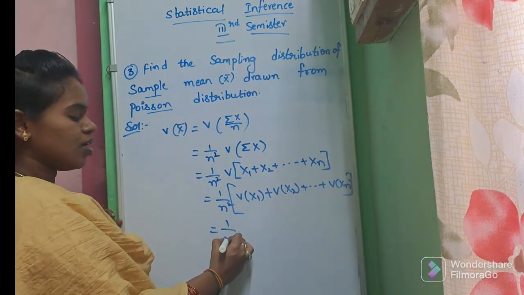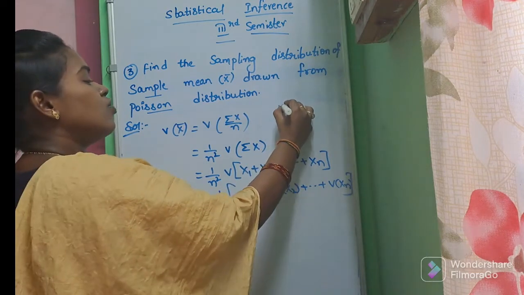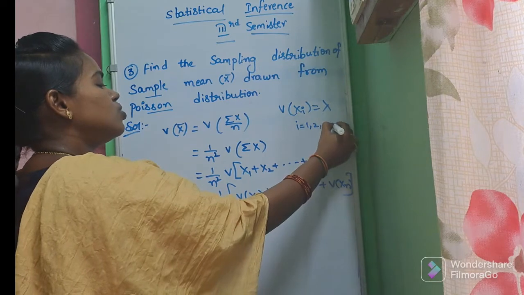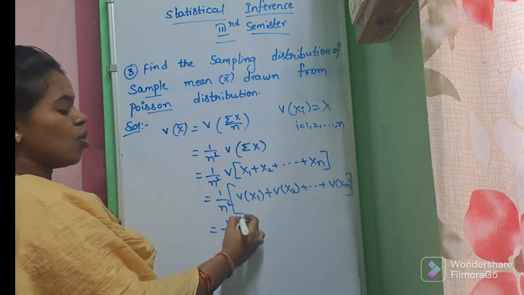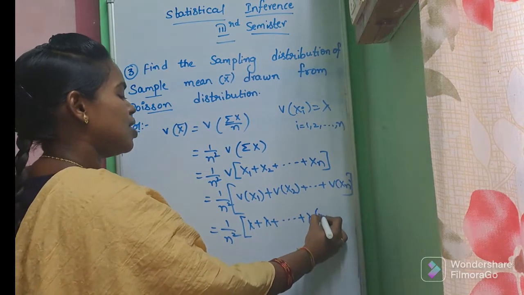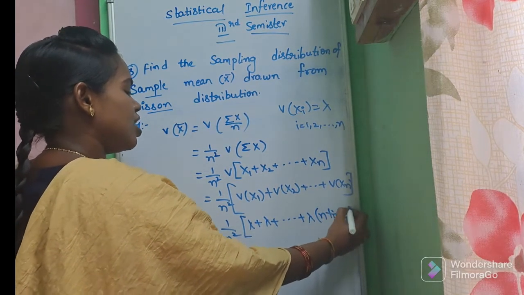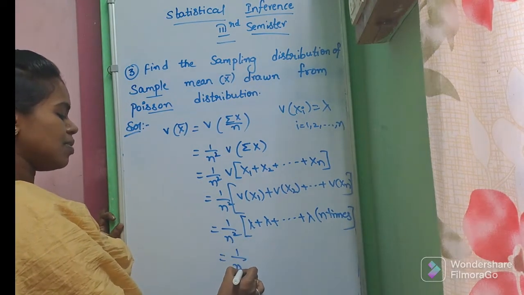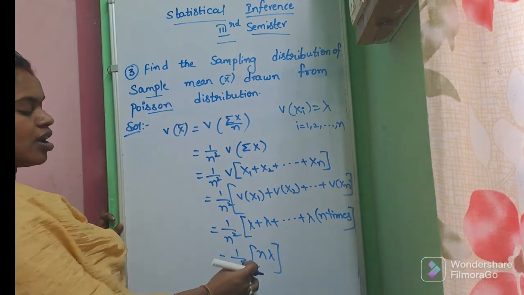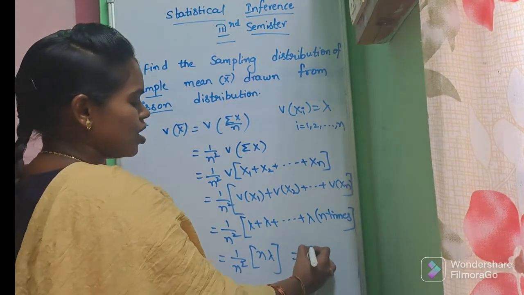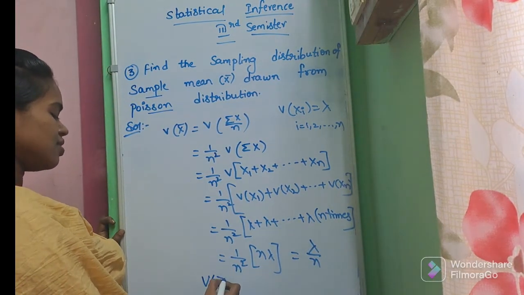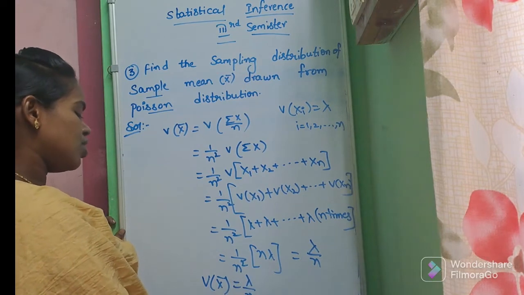So 1 by n square. If we put the variance of xi as lambda for i equal to 1, 2, 3, and so on up to n, all the values will be lambda plus and so on plus lambda. Lambda is repeated n times, so we can write it as 1 by n square into n lambda. Both numerator and denominator have an n, so we can cancel it. Finally, the variance of x bar we got is lambda over n.